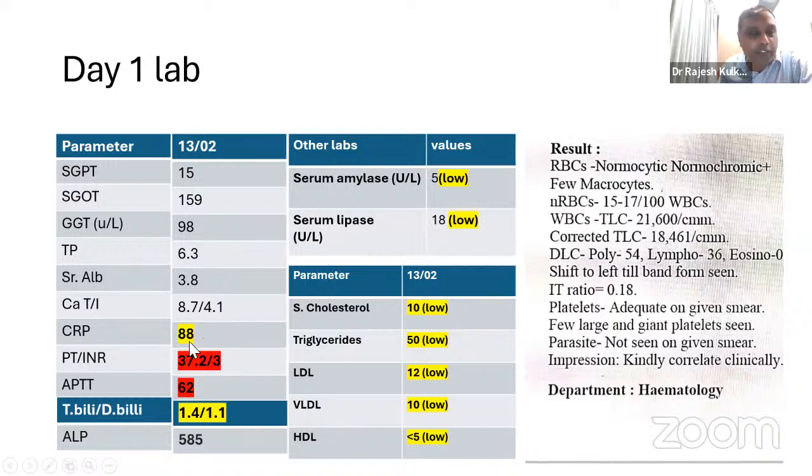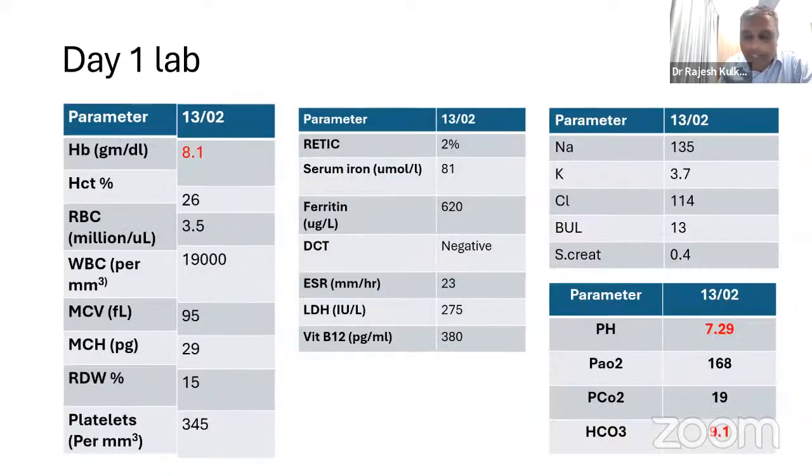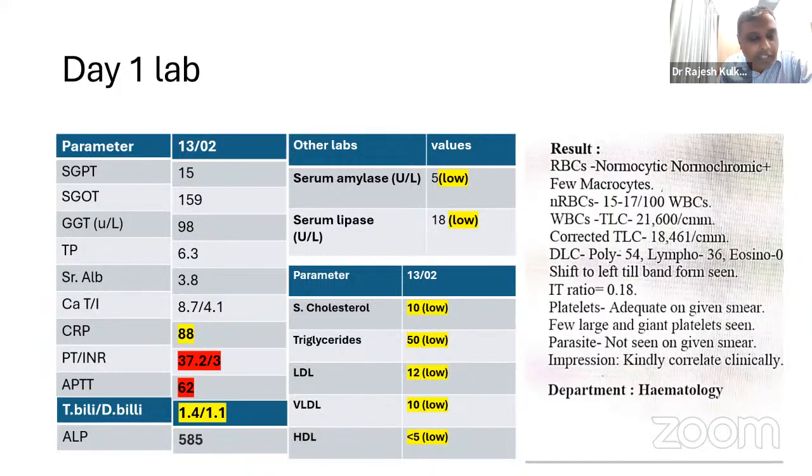Your CRP is 88. What is it telling you? Infective, sir. All right. Okay. The INR is deranged and so is the APTT. What does that tell you? So coagulation defect, sir. Coagulation problem. Very good. Okay. And what about the amylase, lipase, and the lipids? Very low, reduced. We don't see it routinely, isn't it? So I want to ask the experts, if this was the blood, what would you think now?